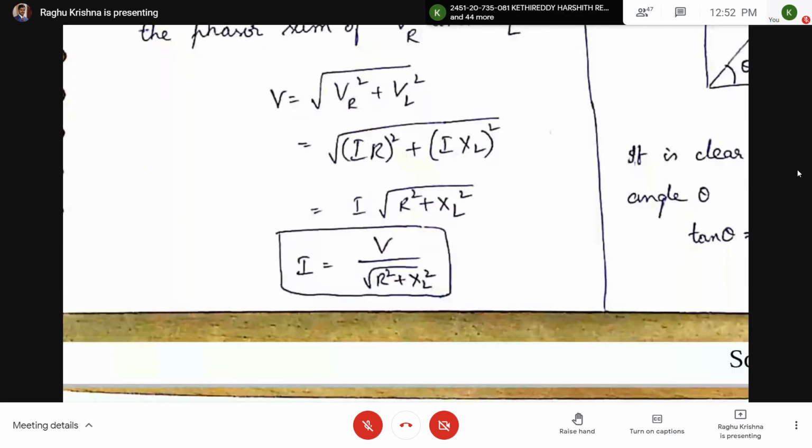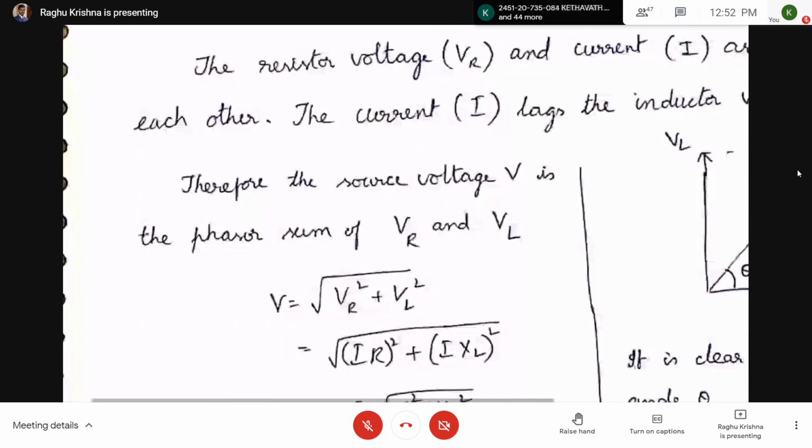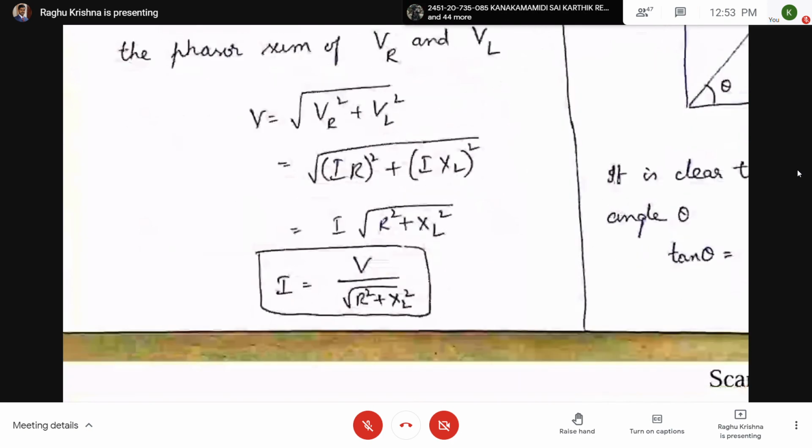So if you substitute, VL equal to I into XL, where XL equal to omega L. Note XL equal to omega L. So current is given by V by under root of R square plus XL square.